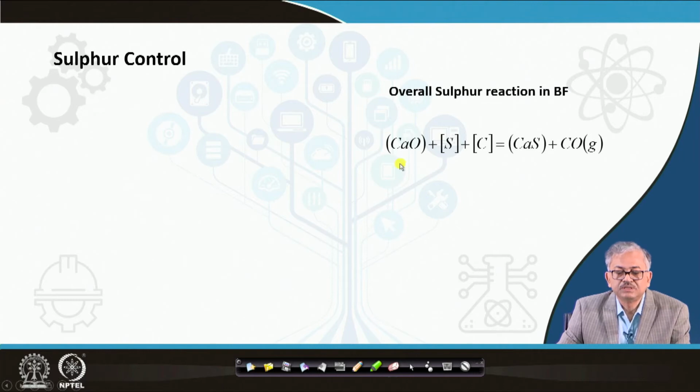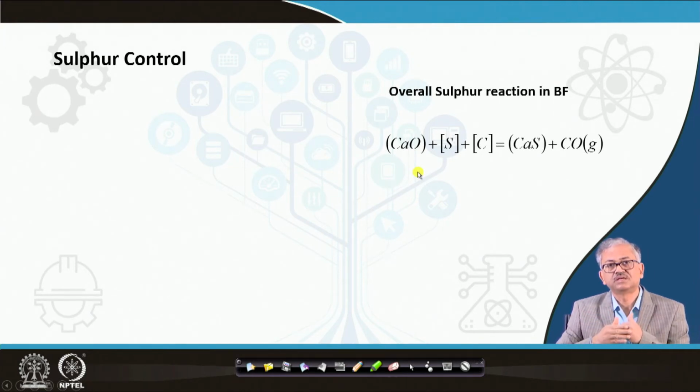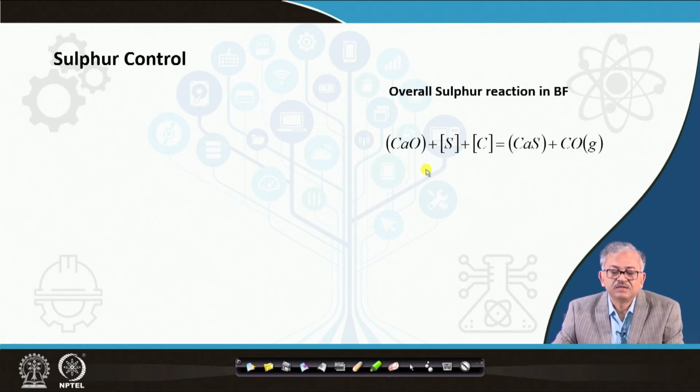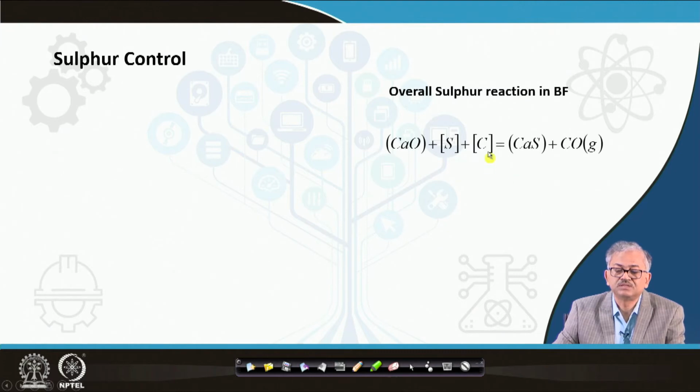Sulfur control, if you see, this is the overall slag metal reaction, how you can control the sulfur. Basically major partitioning of the sulfur takes place by the slag metal reaction, and it is a very favorable reaction for desulfurization under blast furnace condition, reducing condition. You can see on the right hand side CO gas, it moves away. So, this reaction moves in the forward direction, and so reducing condition is the first, because as you can see the carbon reacts with the oxygen forming CO gas, which is very stable at high temperature. So, it goes away, and this calcium basically attacks the sulfur forming calcium sulfide and joins the slag.